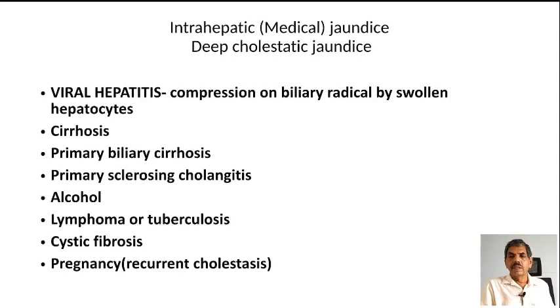Intrahepatic jaundice, usually you get the deep jaundice, that is the deep cholestatic jaundice. The causes are viral hepatitis, where the compression of the swollen hepatocytes on the biliary radical is known to produce cholestasis. Cirrhosis of liver, primary biliary cirrhosis, primary sclerosing cholangitis, alcohol, lymphoma or tuberculosis, cystic fibrosis. In pregnancy, there is a condition called cholestatic jaundice of pregnancy, that is known to occur with repeated pregnancy.